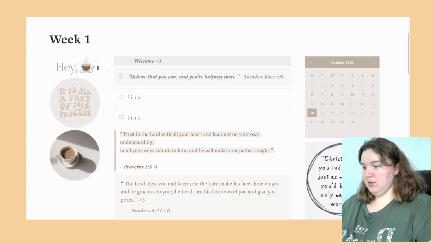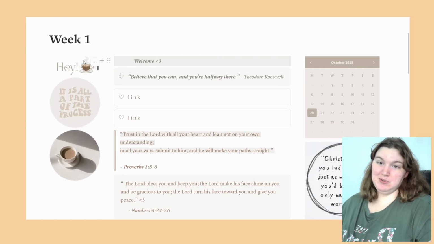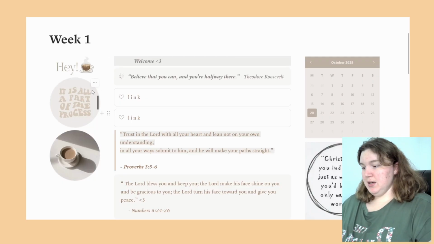I've got this cute little image. I think this was in her credits down below, but I thought it was really cute, so I moved it up here. It's all part of the process. A few things I did change.